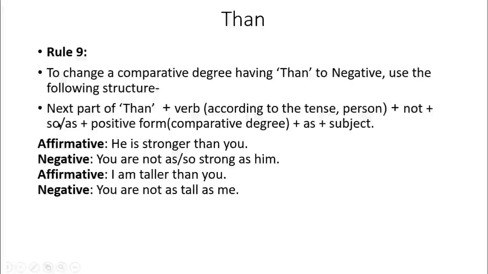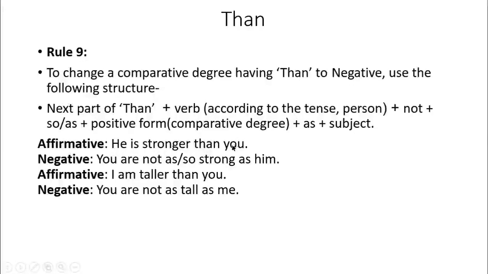Here we have a structure. Next part of than, firstly you have to write down the next part of than, and after that the verb according to the person and tense. Then write down not, write down so or as, then the positive form of the comparative degree, then as, again the subject. Okay, he is stronger than you.